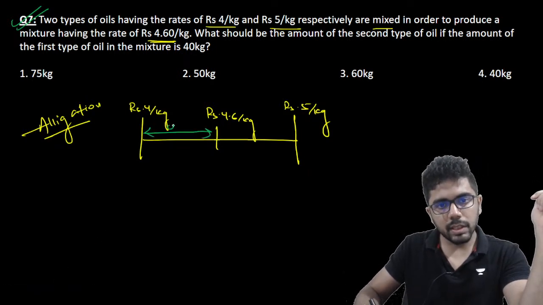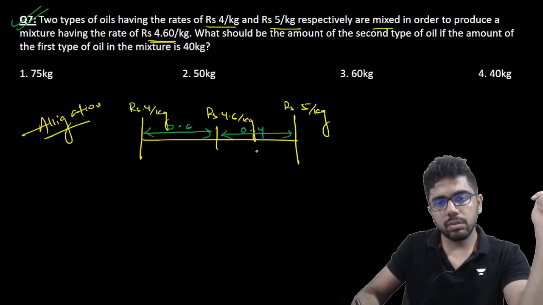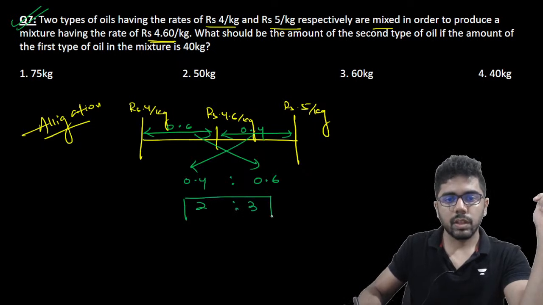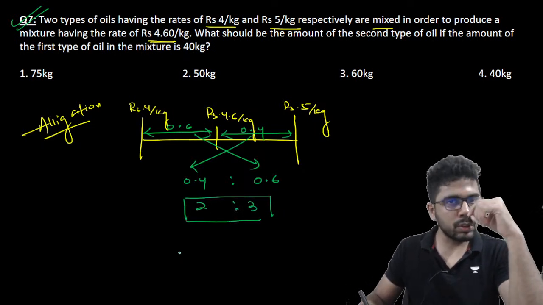So this gap is like 0.6 and this gap is like 0.4. So interchanged. 0.4 is to 0.6 or 2 is to 3. So you should mix them in the ratio 2 is to 3.